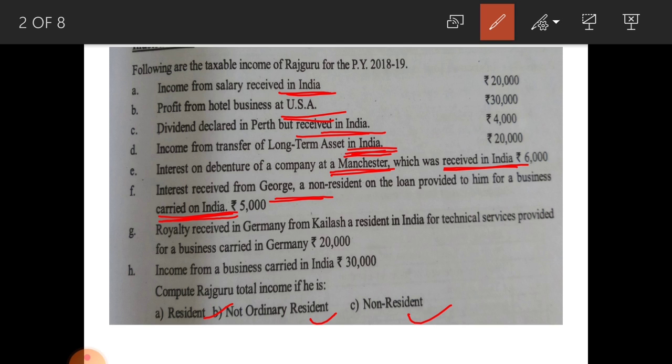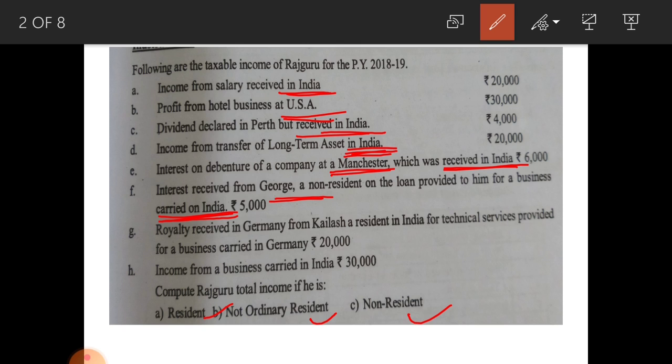Next one, royalty received in Germany from Kailash, a resident in India, for technical service provided for the business carried in Germany. Here royalty received in Germany and also profession is set up in Germany.